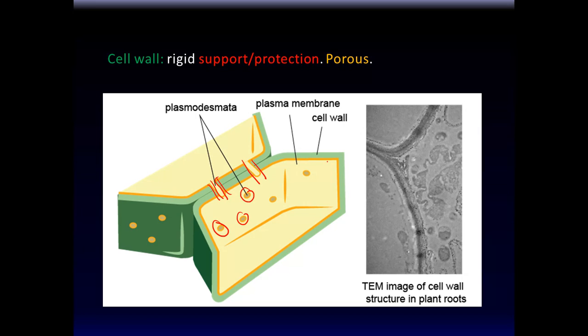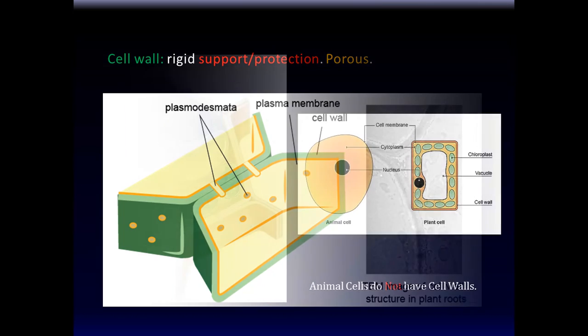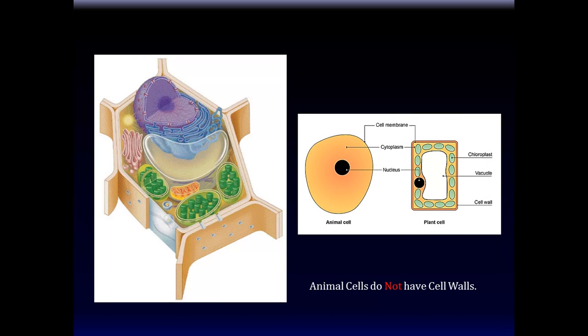So this is the cell membrane, of course, the yellow part, and the green is the cell wall. Cell walls provide rigid support to the plant and protection for the plant from the harsh environment, right? Okay, and there are pores from here to here. This is a transmission electron micrograph of a cell wall, the thick structure of a cell wall. This here is the plasma membrane. So comparatively, cell wall is much thicker. So here's another depiction of the plasmodesmata and the cell wall.